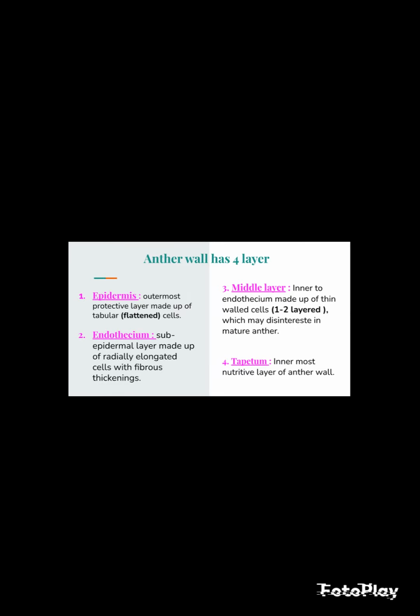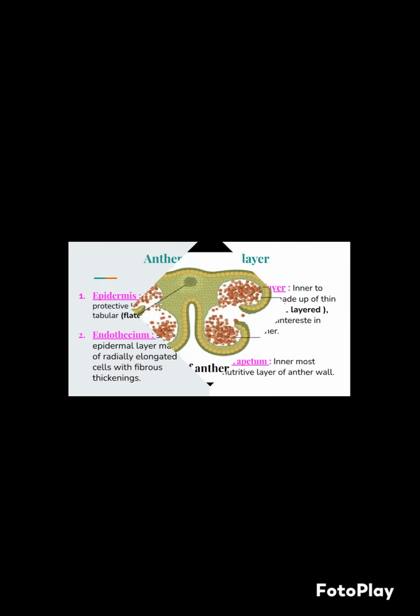Epidermis is the outermost protective layer made up of tabular, flattened cells. 2. Endothecium is the sub-epidermal layer made up of radially elongated cells with fibrous thickening. 3. Middle layer is inner to the endothecium, made up of thin-walled cells, 1 to 2 layered, which may disintegrate in the anther. 4. Tapetum is the innermost